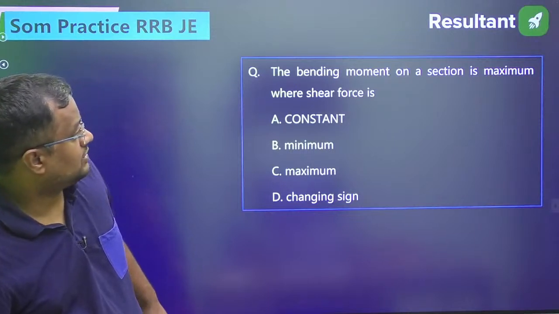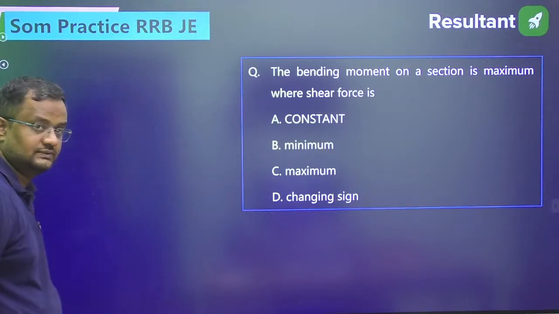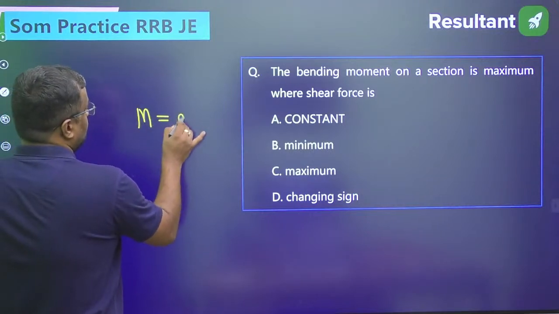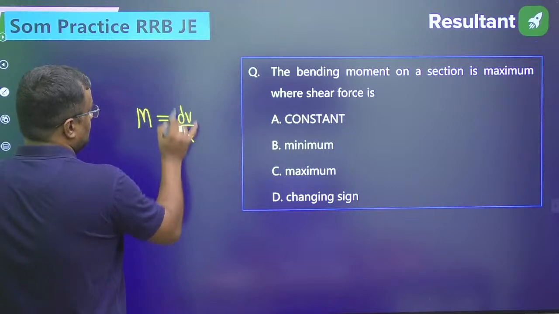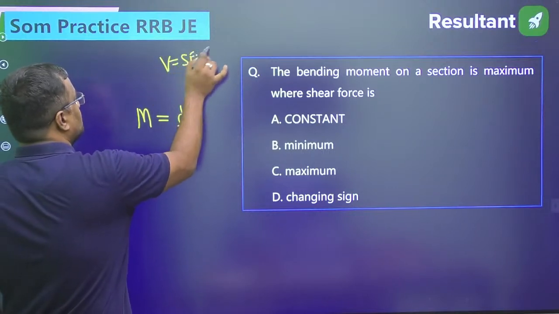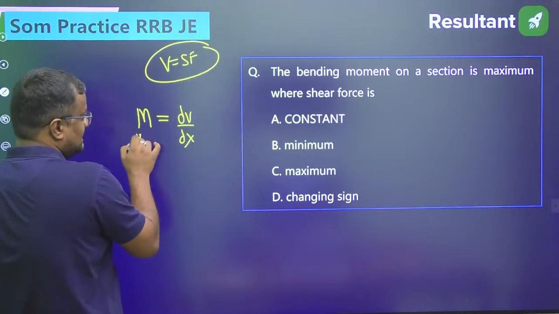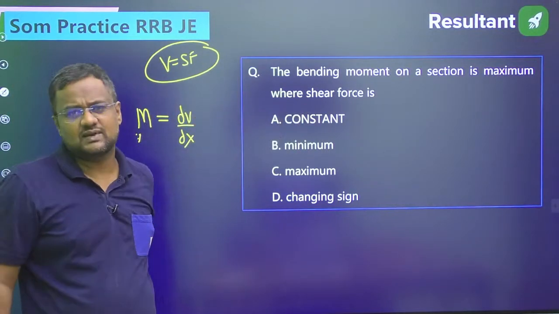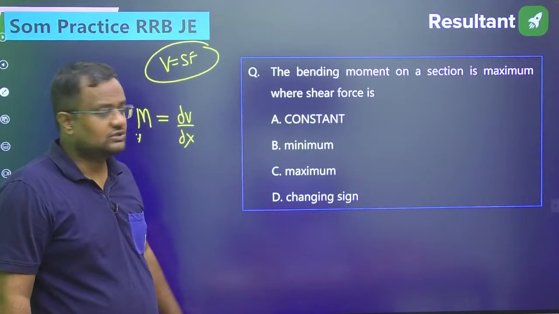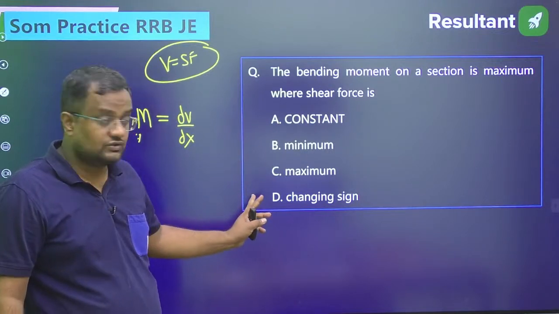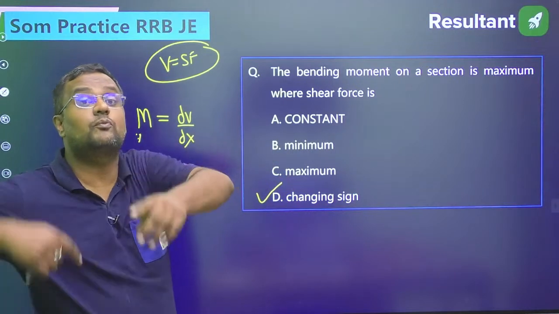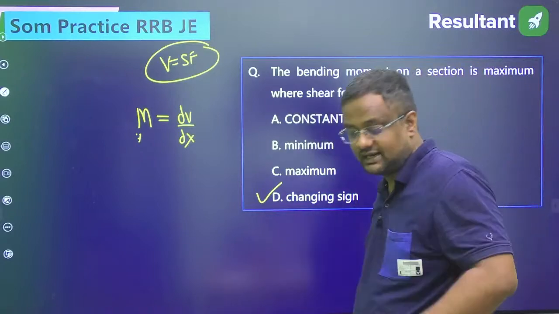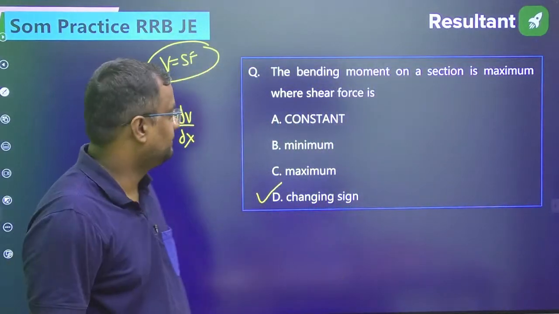The bending moment on a section is maximum when shear force is, guys, see, shear force is dM by dx. So this is maximum when shear force is 0. dy by dx is 0, we say the function is maximum or minimum. So bending moment is maximum when shear force is 0. Shear force 0 means it changes sign. Whenever it goes from positive to negative, it will pass through 0.